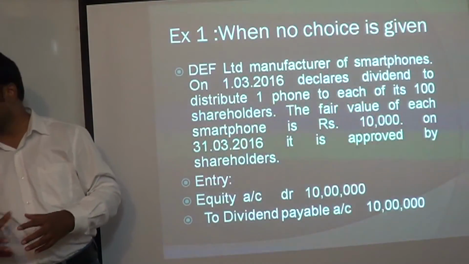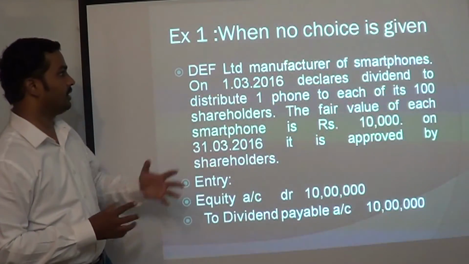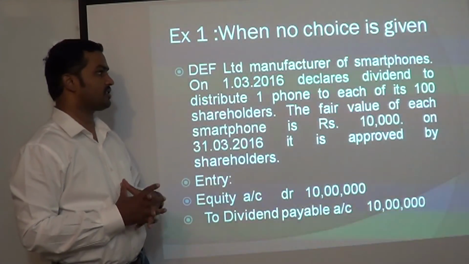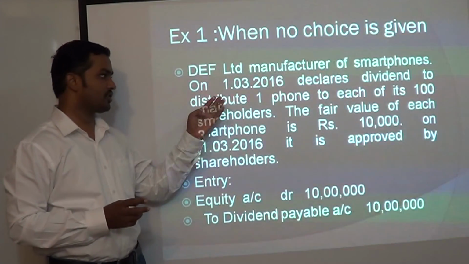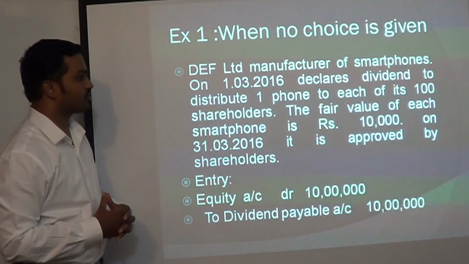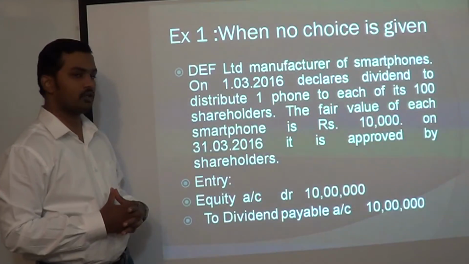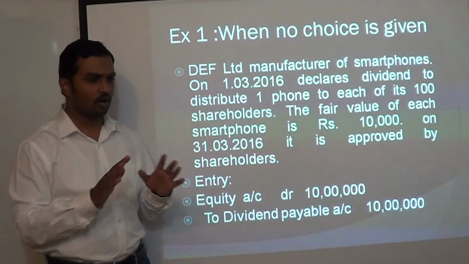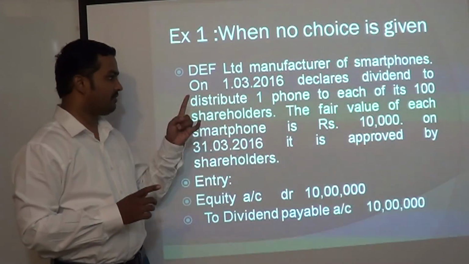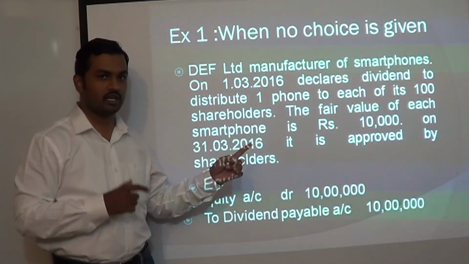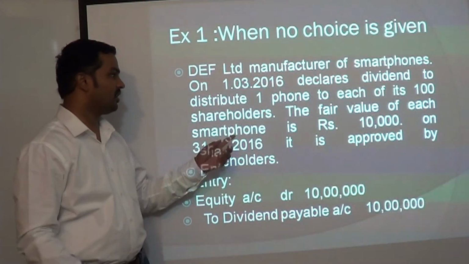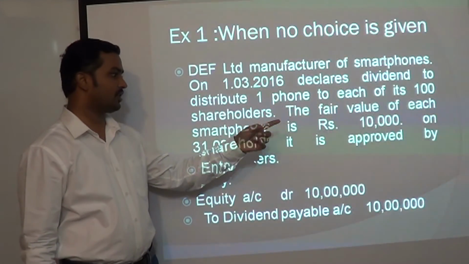Let us go ahead. Next, when no choice is given, I have an example here. DF Limited manufactures smartphones. On 1st March 2016 it declares a dividend to distribute one phone to each of its 100 shareholders. So the company has only 100 shareholders, all shareholders let us say are equal, so every shareholder is going to get one phone as dividend. That is what the company has decided. The fair value of each smartphone is 10,000 rupees.